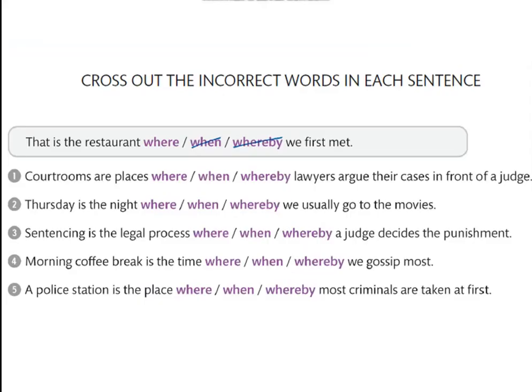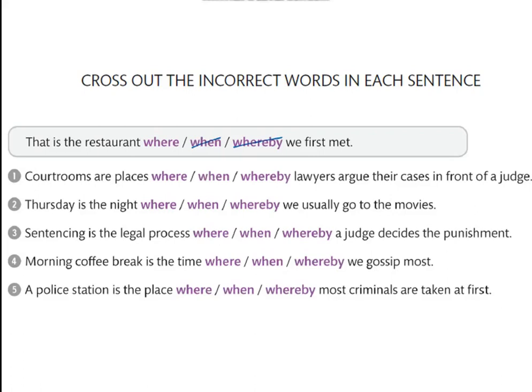Let's cross out the incorrect words in the sentences here. That is a restaurant where we first met. Number 1. Courtrooms are places where lawyers argue their cases in front of a judge.